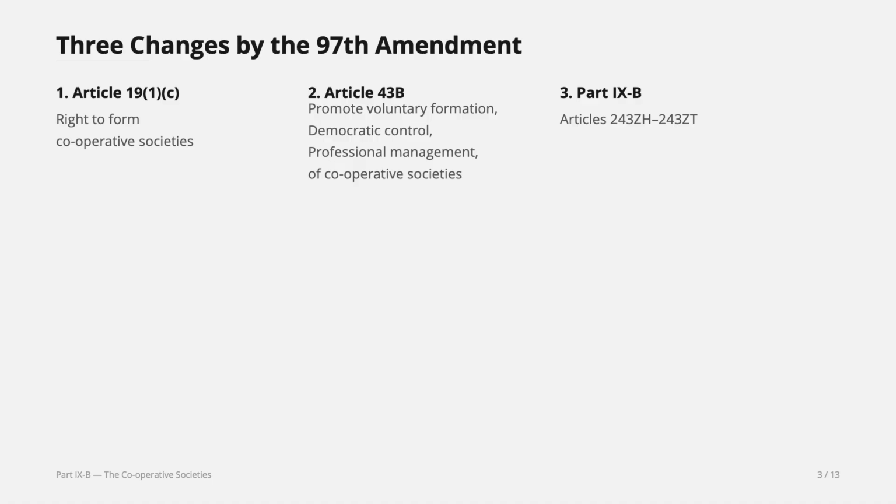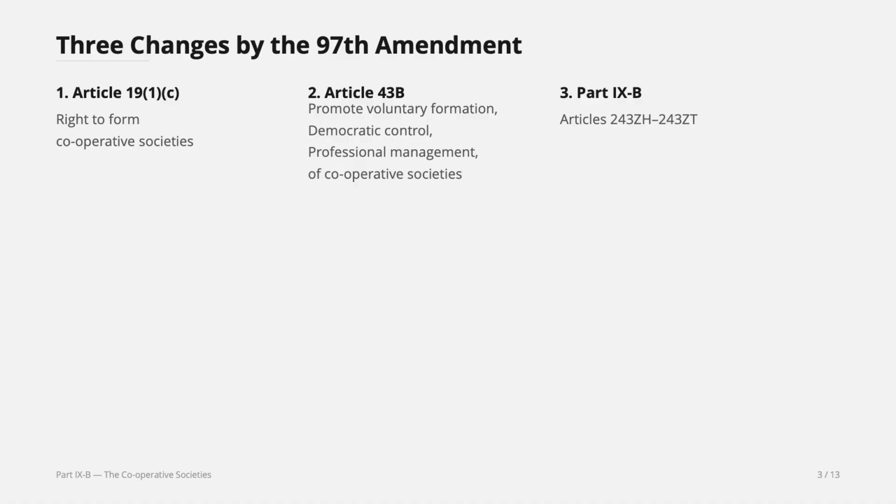It is encouraging the state to promote voluntary formation of cooperative societies and ensure democratic control over it, meaning yes, have some restrictions, but give them as much liberty as possible, as many democratic ideals as possible, in order for them to function independently. And also professional management of cooperative societies makes rules and so forth.